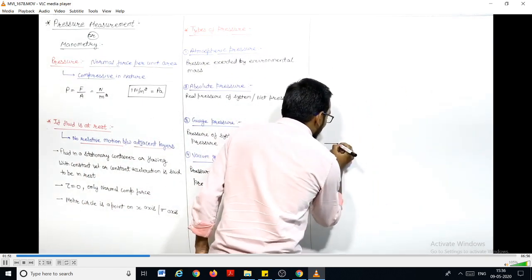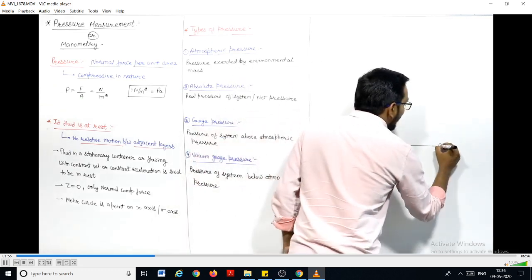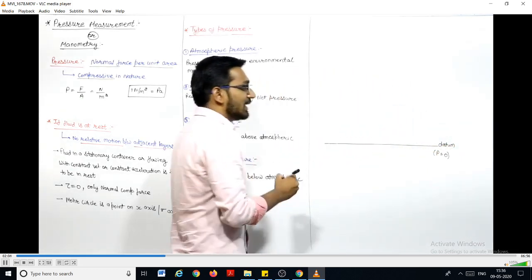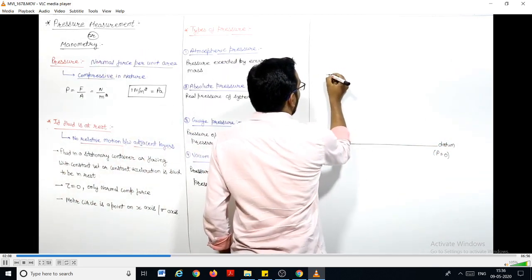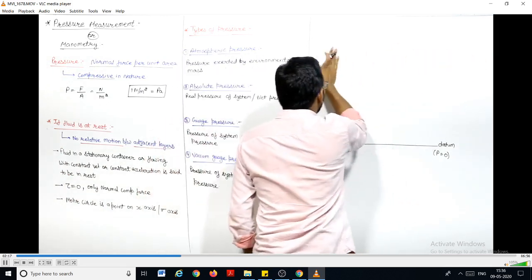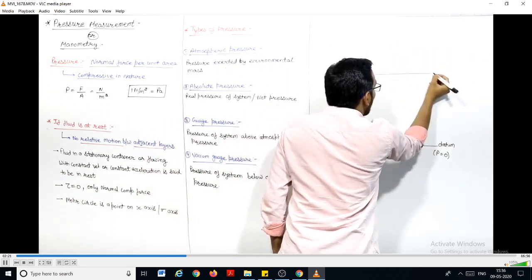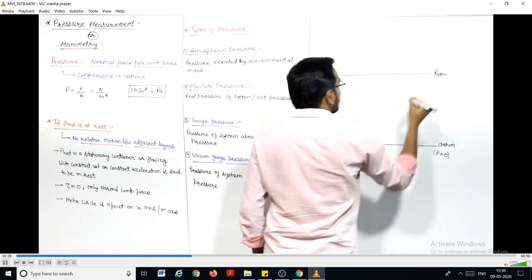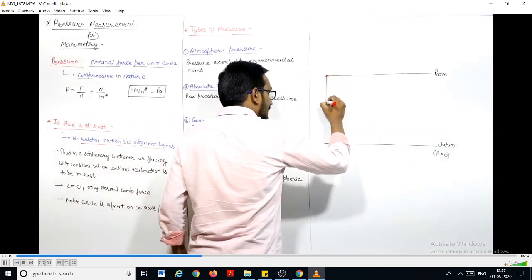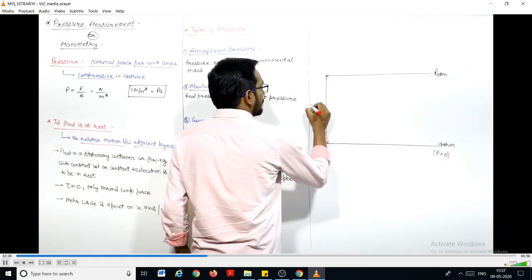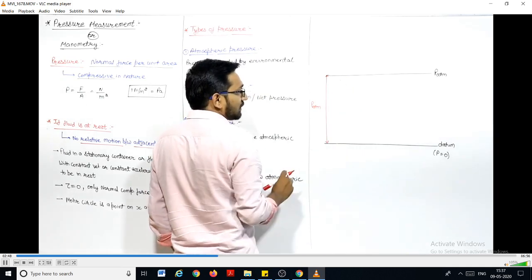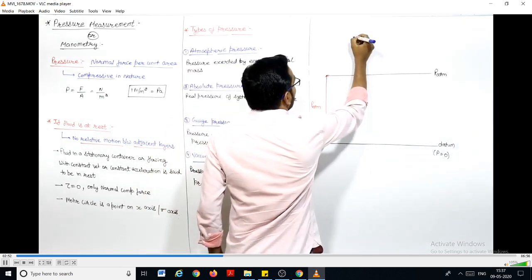Let us say this is the datum line or reference line. At this datum line the pressure is 0, and we have this line which corresponds to atmospheric pressure. That means this distance is atmospheric pressure, right? If we measure the atmospheric pressure from the reference or datum line, this is the atmospheric pressure. Now let us say, suppose we have some pressure here.